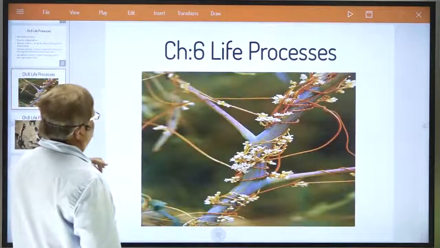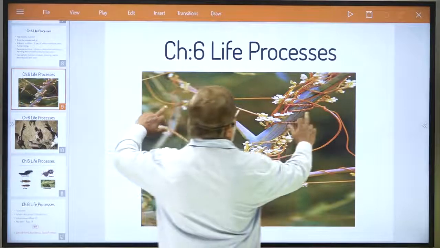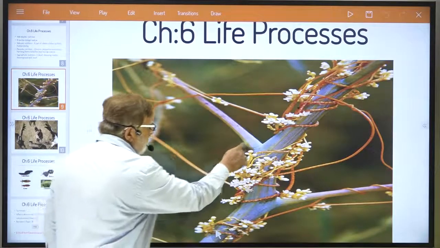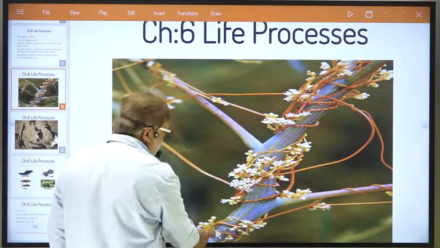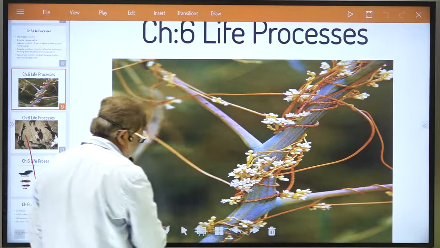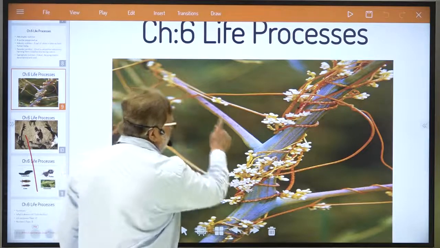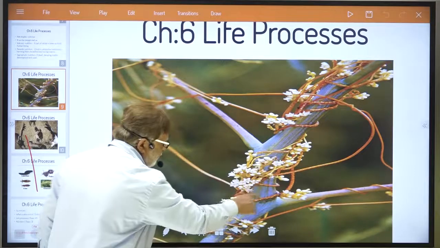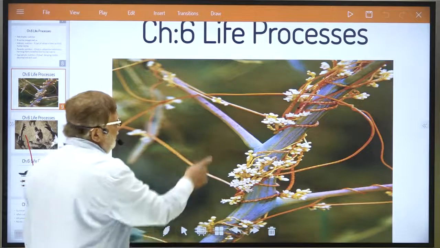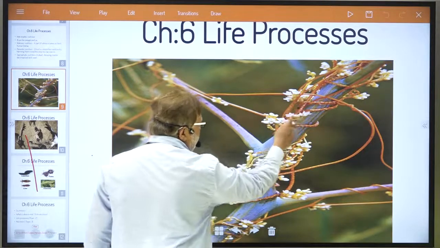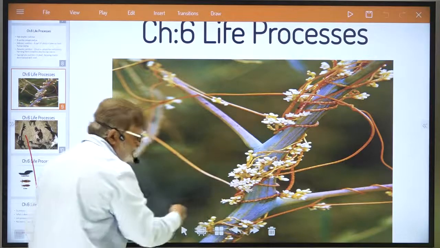Okay, see this, dear student. Cuscuta, I have shown it here. What is actually happening? You can see here, dear student, this is one plant. The stem is visible, and here you can see the Cuscuta. It is winding around the stem of this plant.